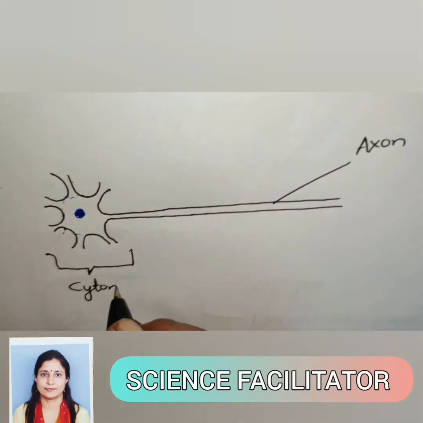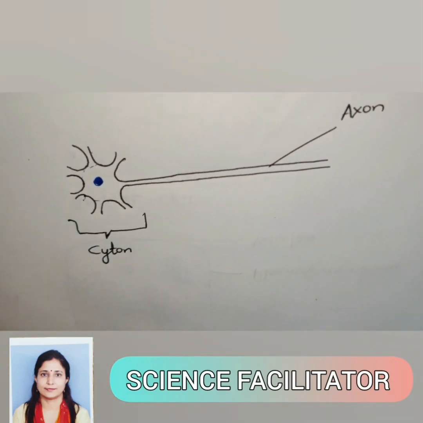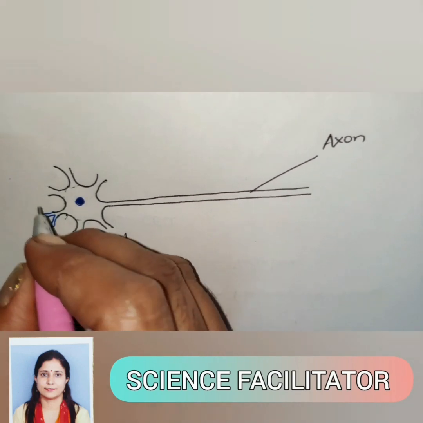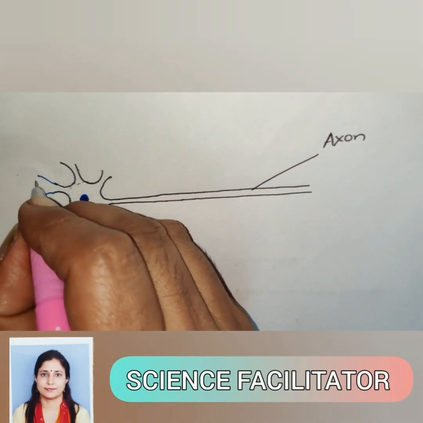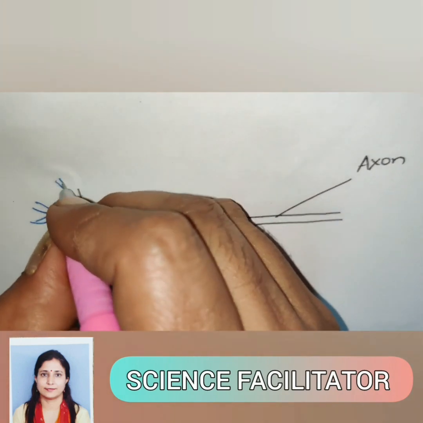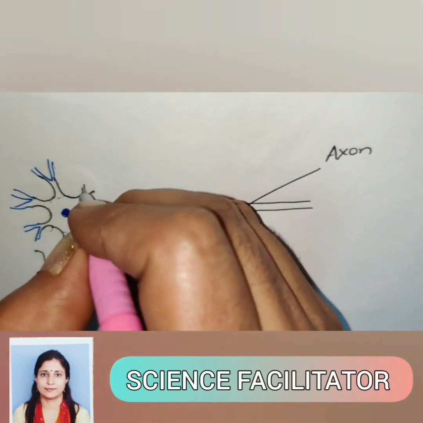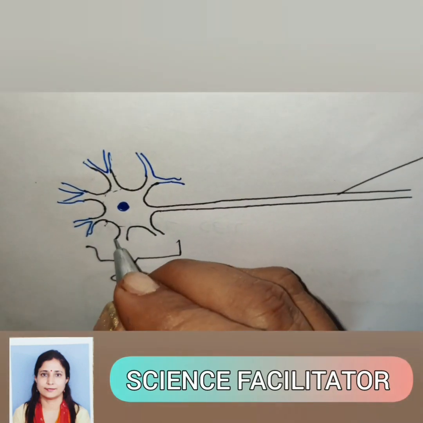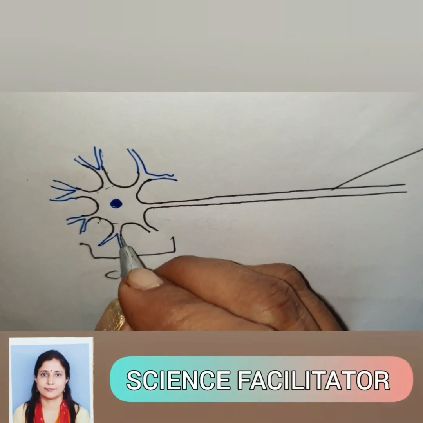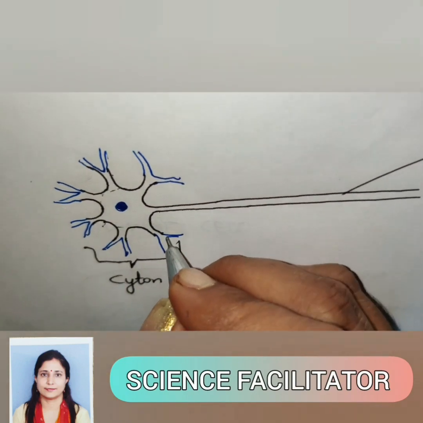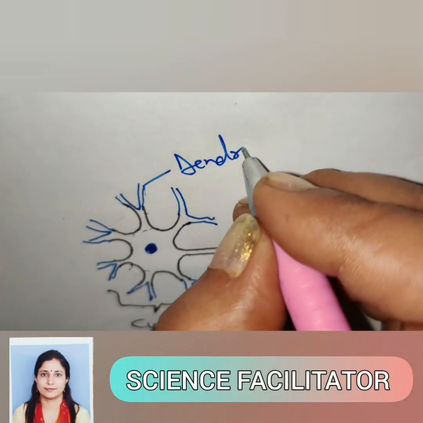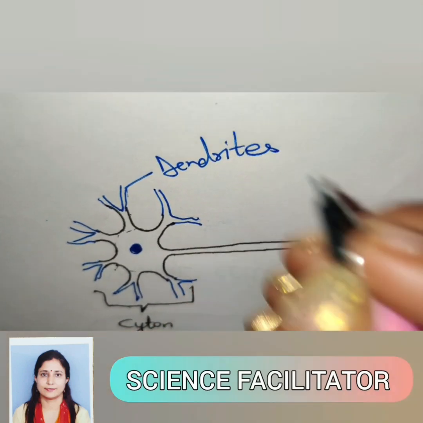So the cell body of a neuron is known as cytone. And these small cytoplasmic processes are known as the dendrites. So these nerve cells will receive messages through these dendrons and dendrites. These are highly branched structures, these dendrites. So these dendrites of the nerve cell will receive the message.